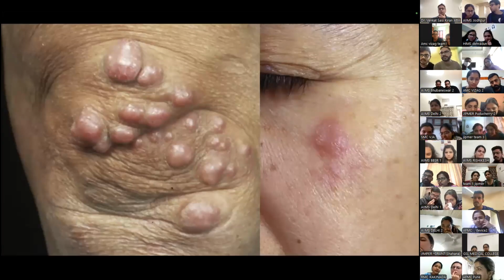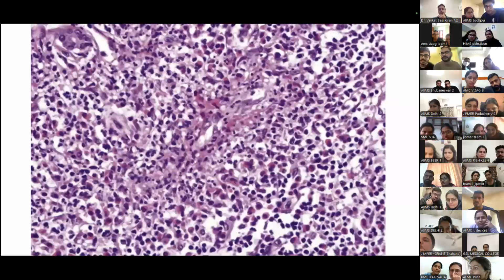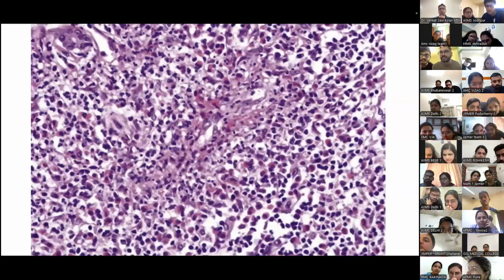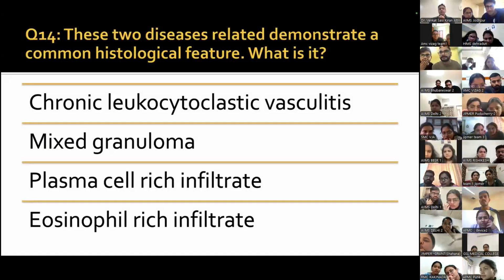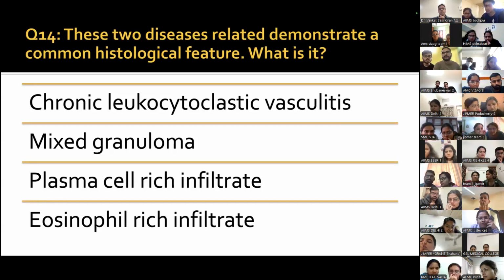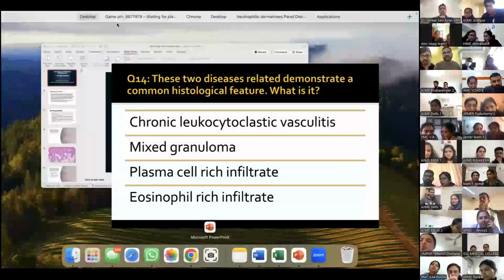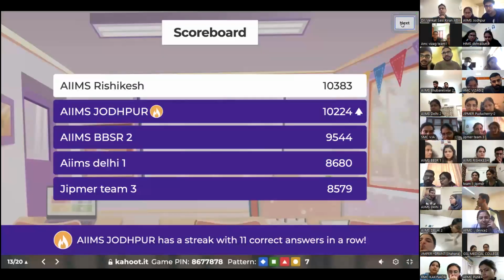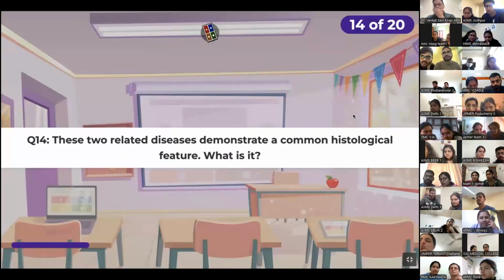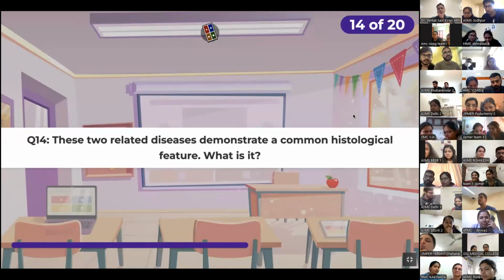Yes, image number 2, second disease. Both are related. And then that's the histology. Okay, both are related by this histology. And what is the histological feature that they're related by? Is it chronic leukocytoclastic vasculitis? Is it a mixed granuloma? Is it a plasma cell-rich infiltrate, or is it an eosinophil-rich infiltrate? Okay, so your options are going to get displayed on Kahoot right now. I've given you quite a few clues.